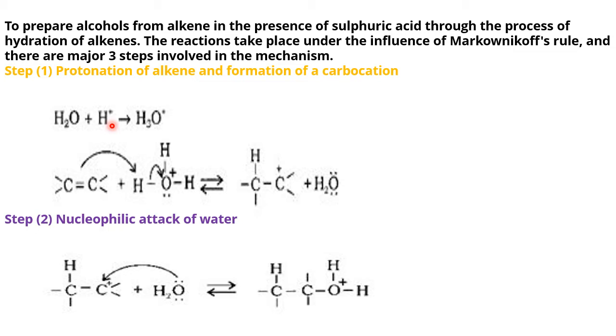Which acid is taken by us in this reaction? Sulfuric acid. By virtue of its nature, sulfuric acid gives a proton to water and becomes the hydronium ion, H3O+. Now that H3O+ is ready to attack the carbon-carbon double bond of the alkene. Before that, this electron falls back here and water is directly taken out. So H+ is now ready to attack.